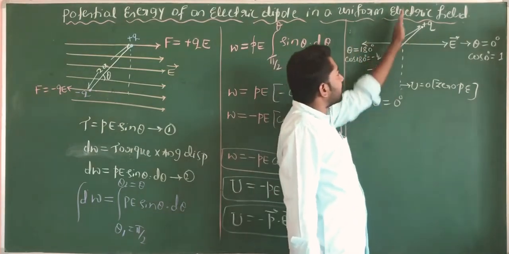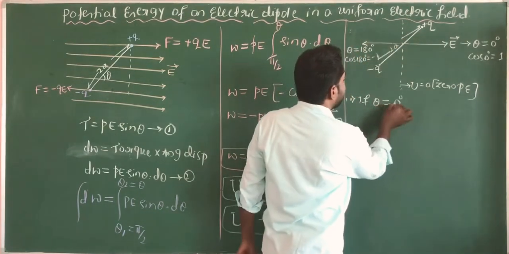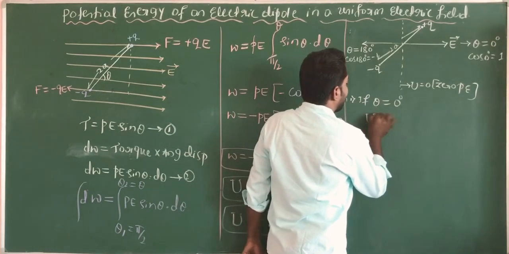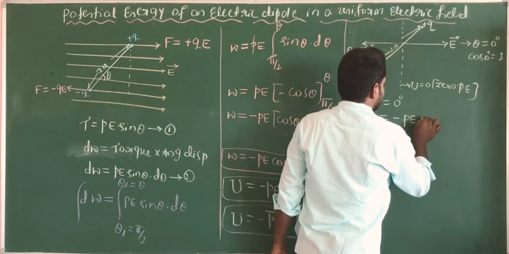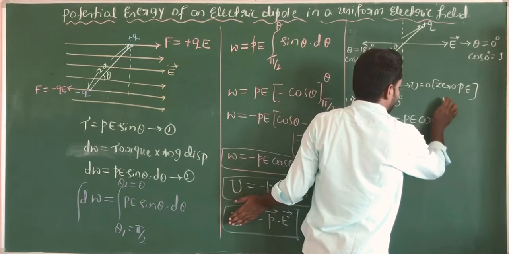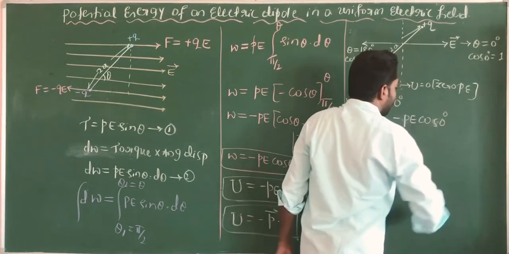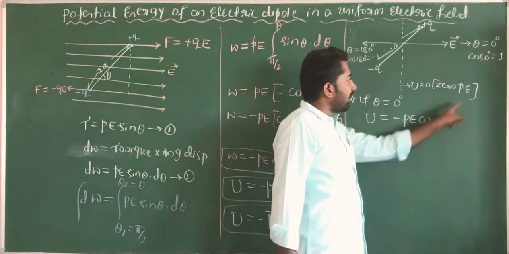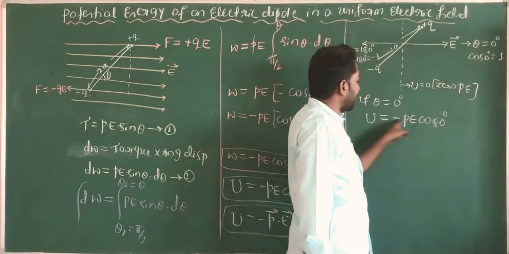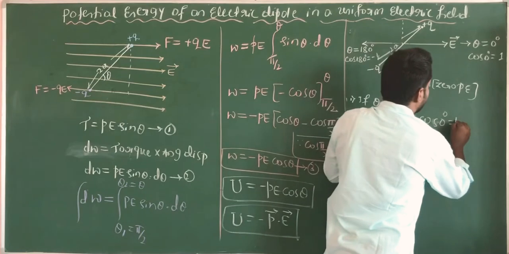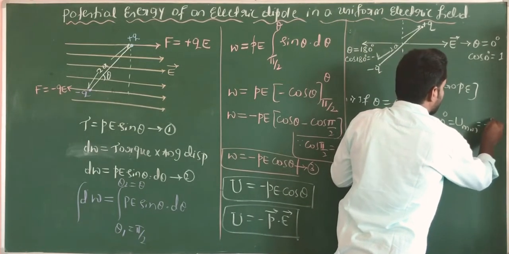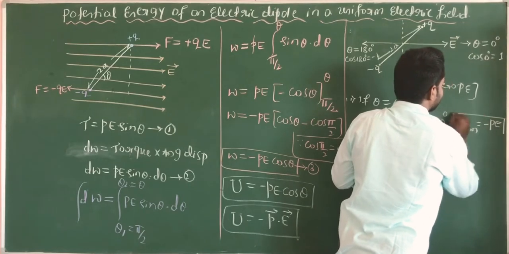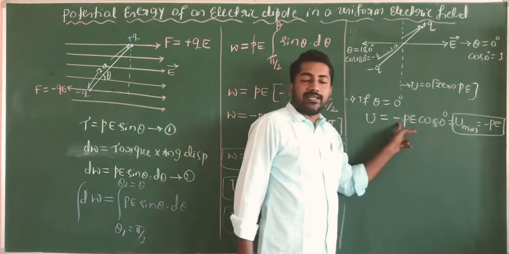If theta equal to 0 degree, then U is equal to minus PE into cos 0 degree, and cos 0 degree is 1. So U minimum is equal to minus PE.